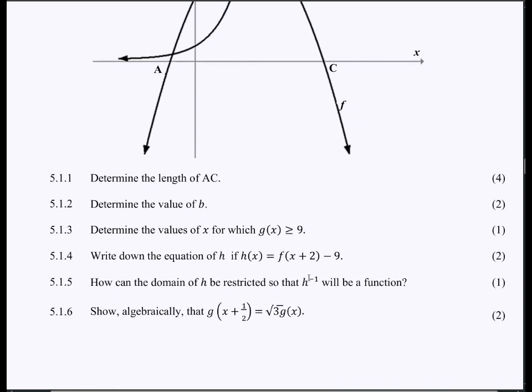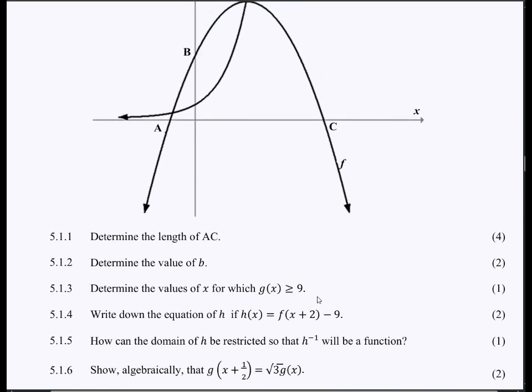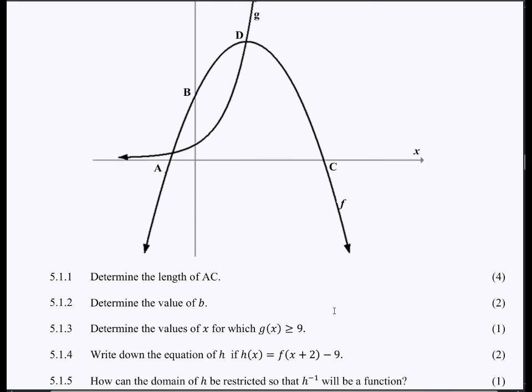Then determine the value of x for which g of x is greater than or equal to 9. So where the graph of g is equal to 9 or greater than 9. Remember, at this point D, it is exactly equal to 9, so we can just use the graph.